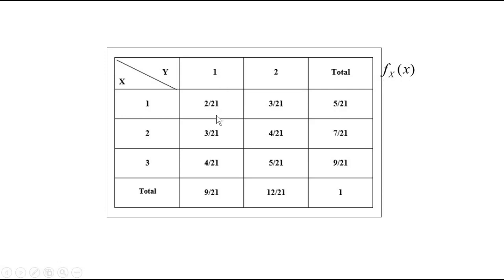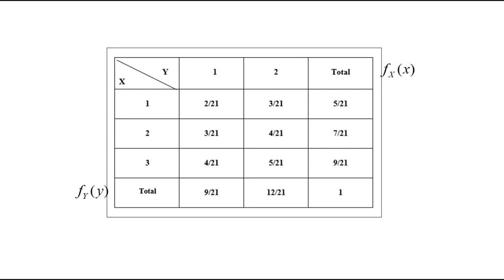Similarly, I am going to add column wise. So, 2 by 21 plus 3 by 21 plus 4 by 21 is 9 by 21. And 3 by 21 plus 4 by 21 plus 5 by 21 is 12 by 21. And when y is equal to 1, the corresponding total is 9 by 21. When y is equal to 2, the corresponding total is 12 by 21. And this total is nothing but f of y, which is the marginal PDF of capital Y.